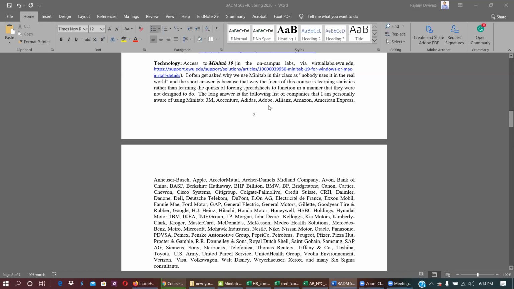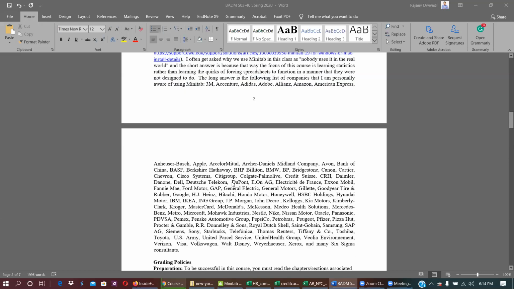Therefore, Minitab is very widely accepted in industry. And these are some of the names they are using. Even Microsoft is also using Minitab for their development process or different analysis. So therefore, we are using Minitab.